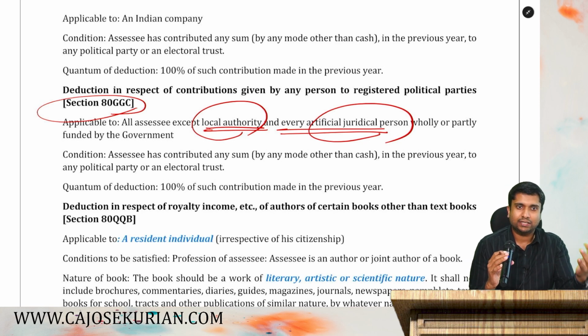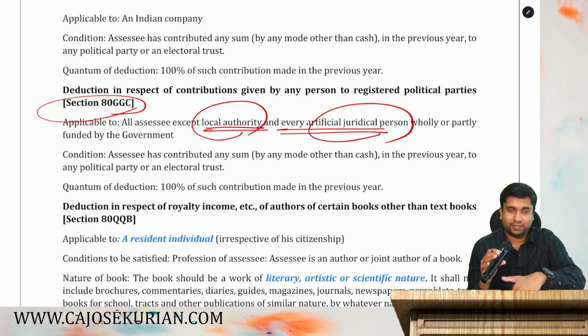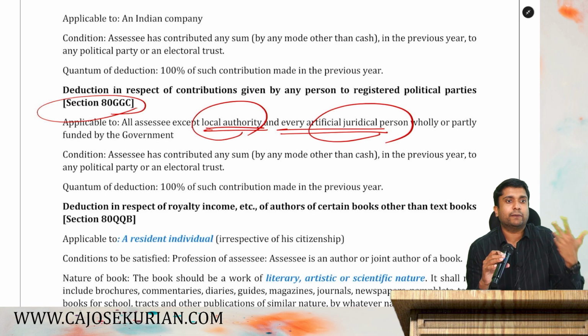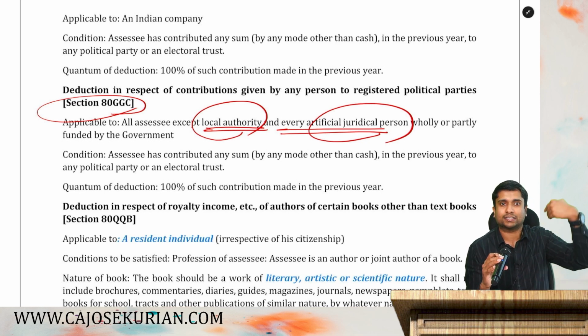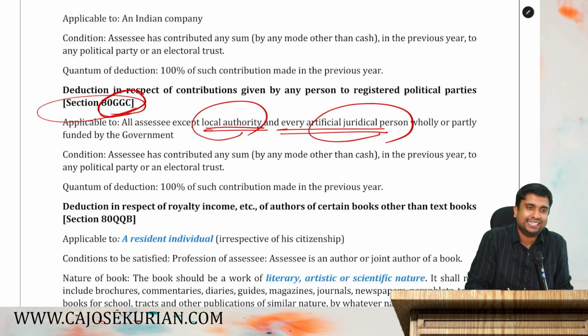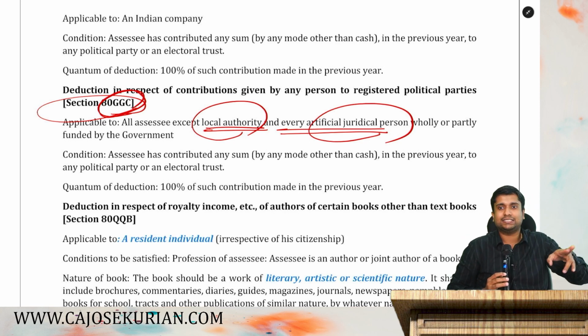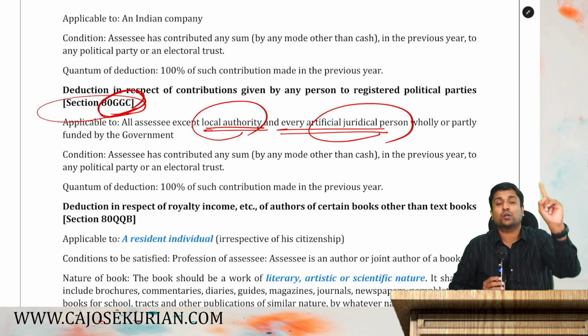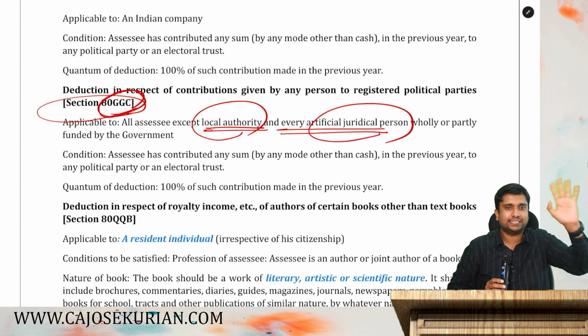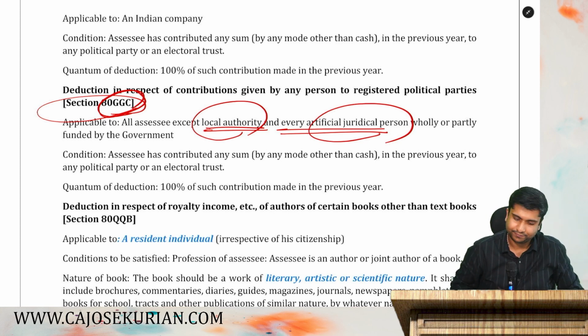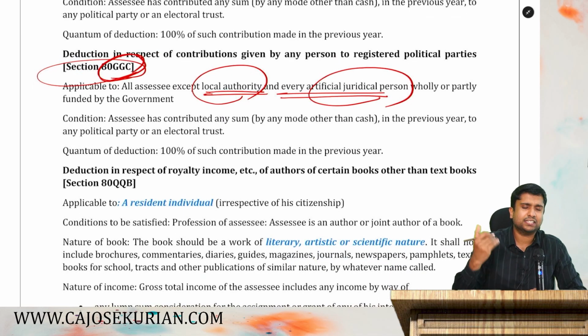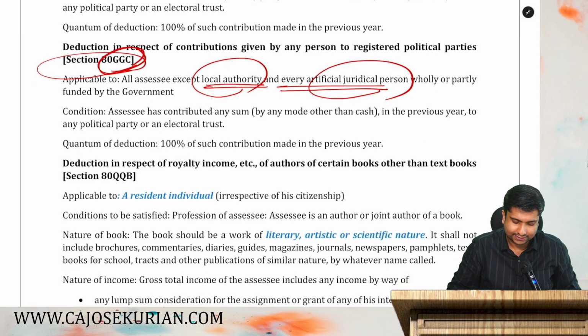Apart from companies, if you are an individual giving a political party donation or an electoral trust donation, you will get the deduction under 80GGC. So, the theory is simple. Company gets 80GGB, others get 80GGC, other assessees excluding local authority and AJP. Are you all with me? 100% deduction without any limit and all. You will get it as a deduction.